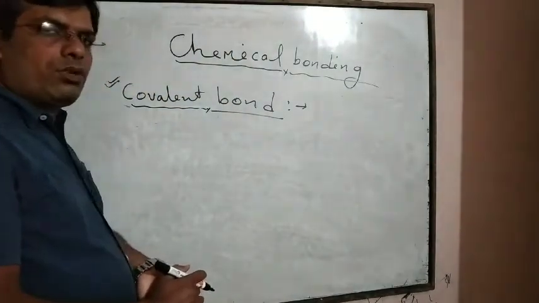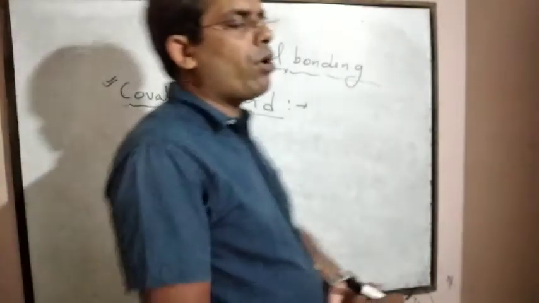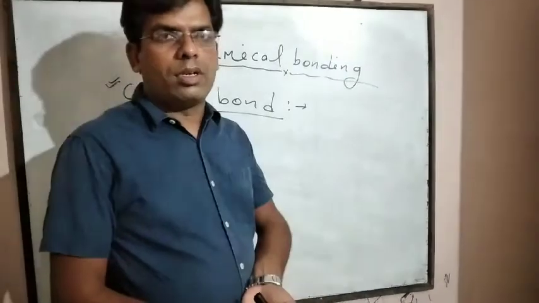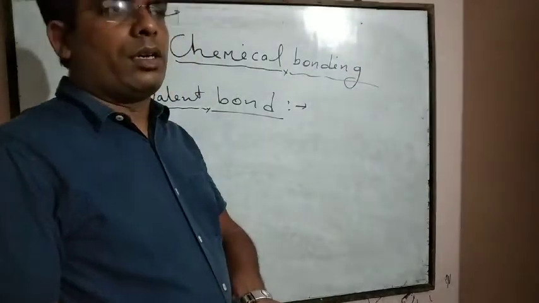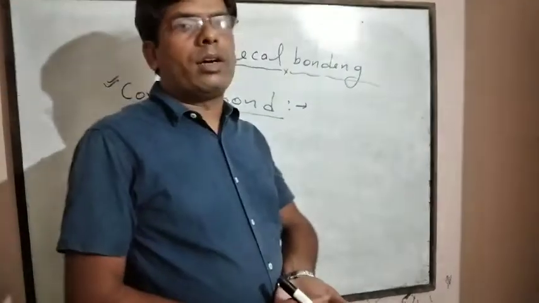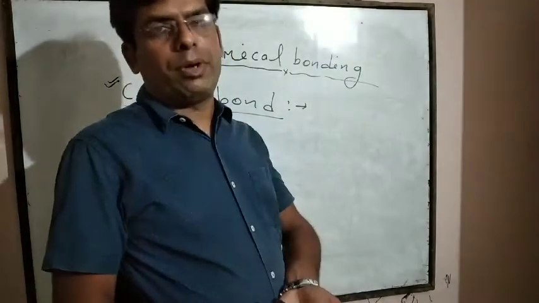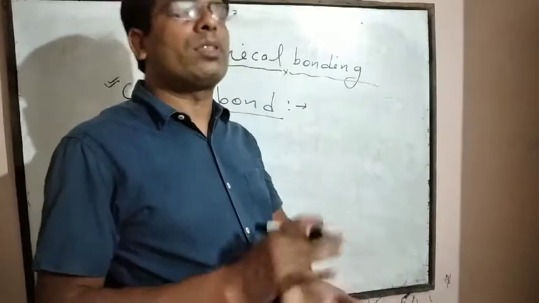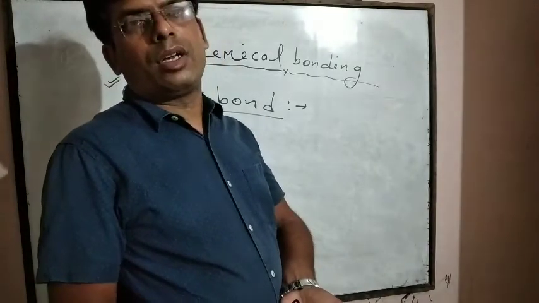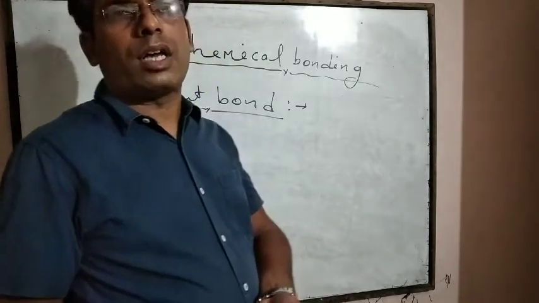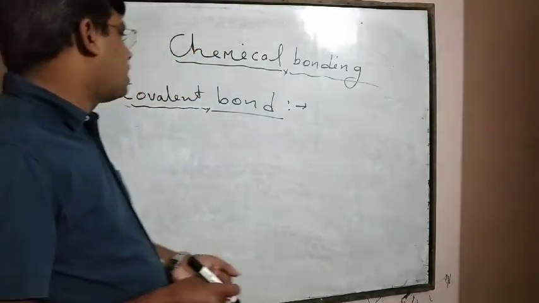Dear students, you should always keep in mind covalent bond formation takes place by sharing of electrons. While sharing, one electron is contributed by each atom between two atoms, or two electrons, or three electrons are contributed by each atom.